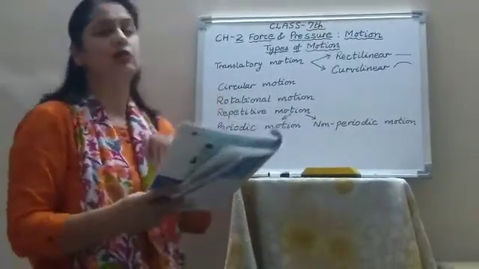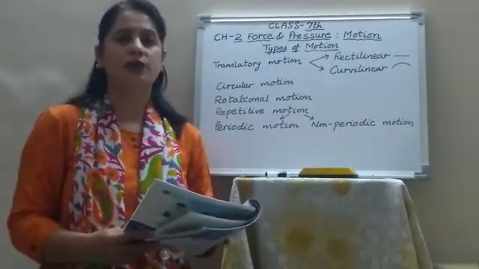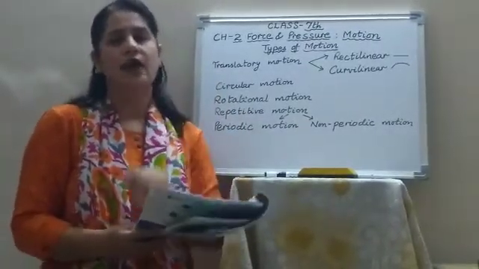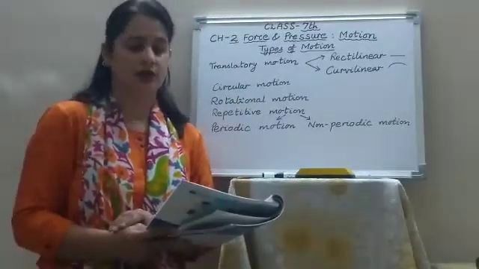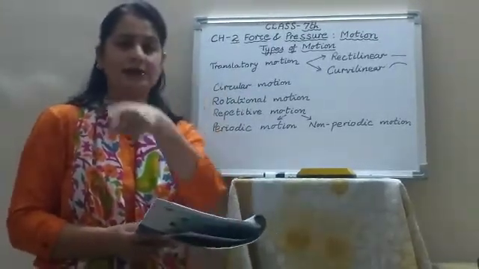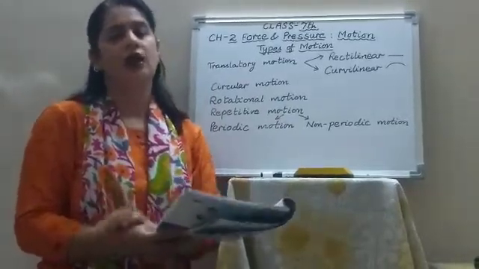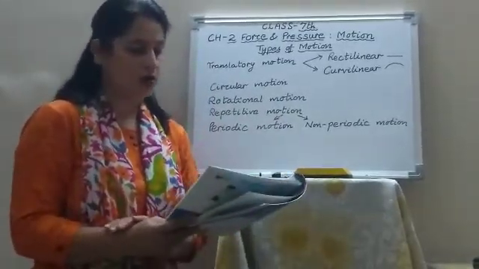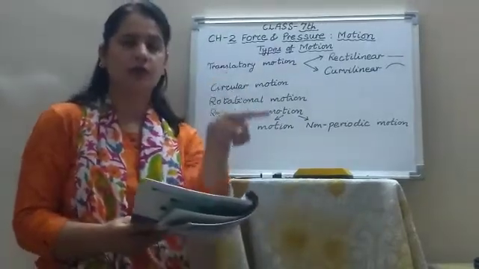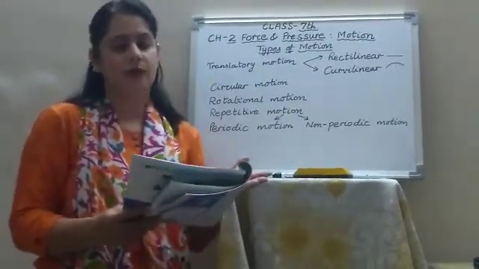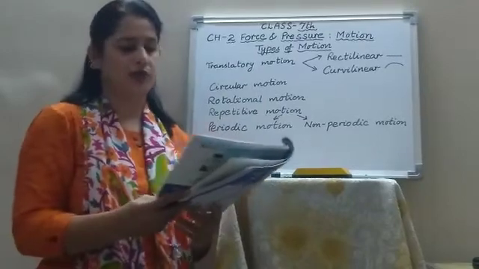Now next is the circular motion. Whenever an object moves along a circular path, that is known as circular motion. Like the motion of planets around the sun. How Earth is moving around the sun in a circular path. So that is called circular motion. Similarly, the moon is moving around the earth in a near about circular motion only.